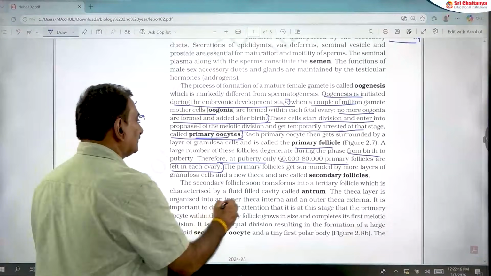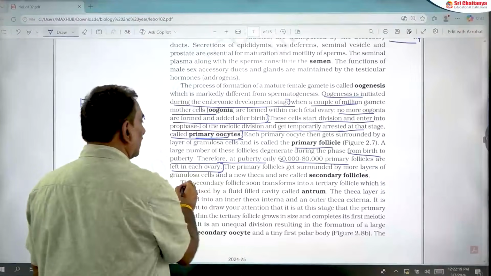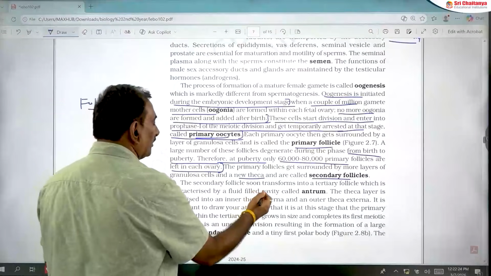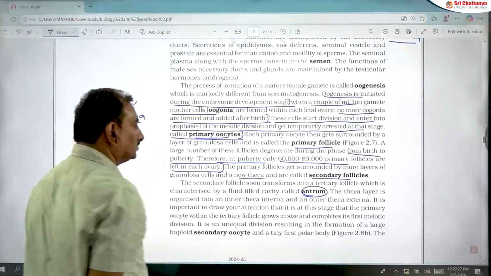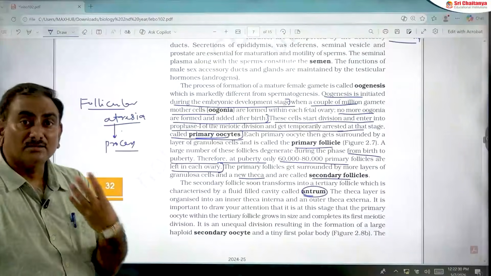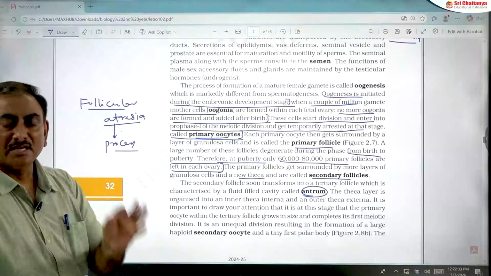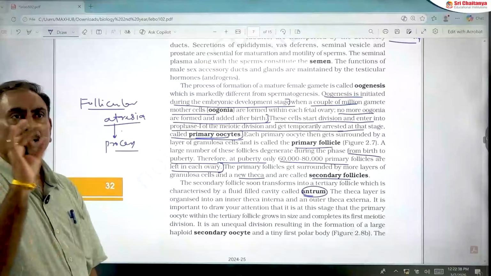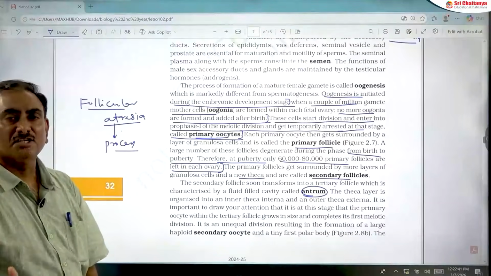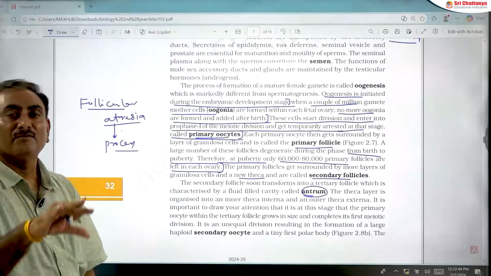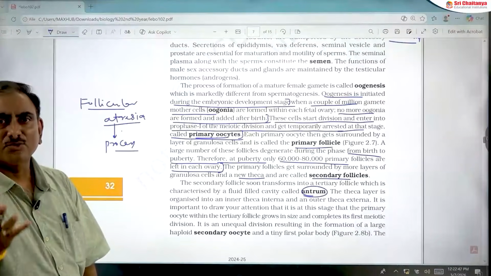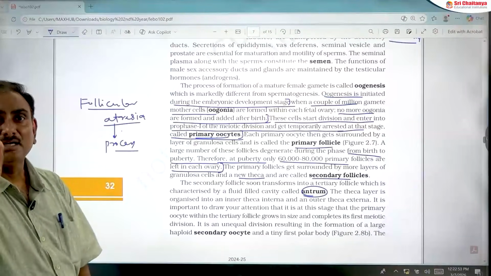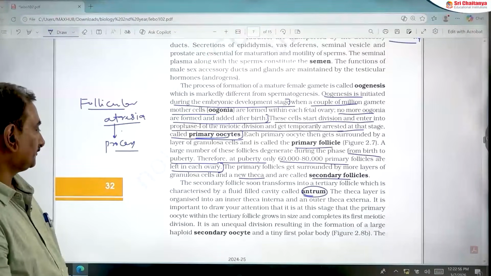Primary follicles are surrounded by many layers of granulosa cells and new theca, and that is called secondary follicles. And secondary follicles, after formation of antrum, transform into tertiary follicle. So antrum is the fluid-filled cavity present in tertiary follicle and Graafian follicle. This is very important. This type of question will be given, but the right answer is that antrum is present in tertiary follicle and Graafian follicle. That point you should remember.